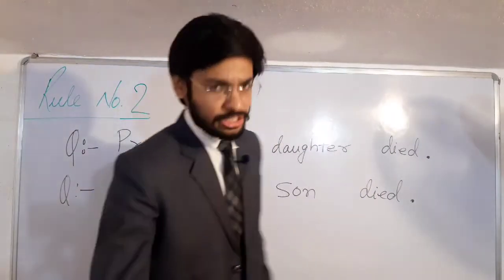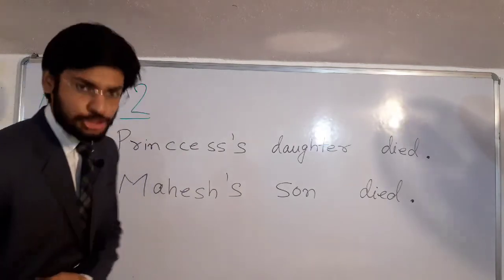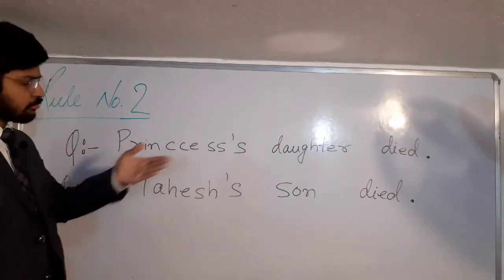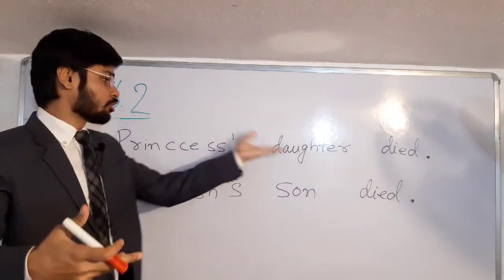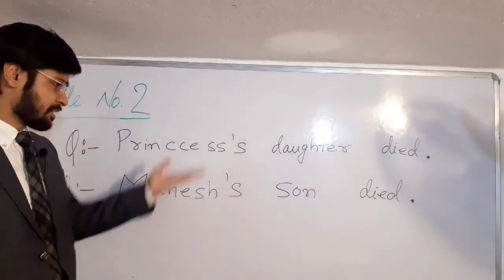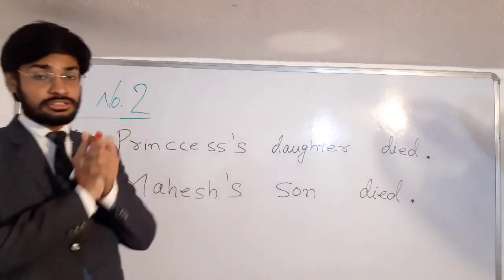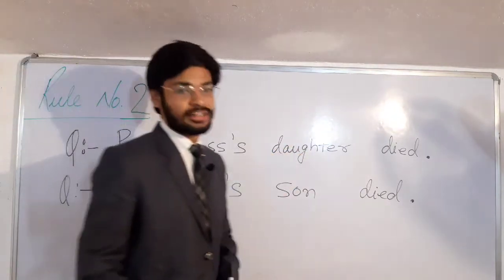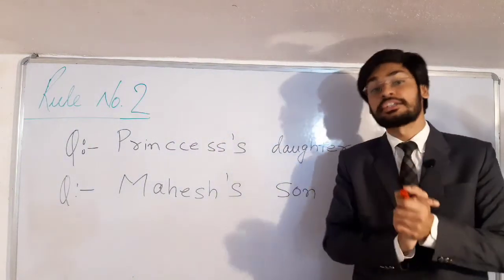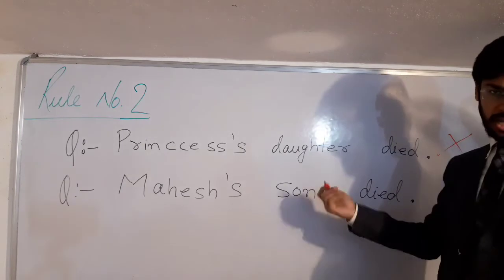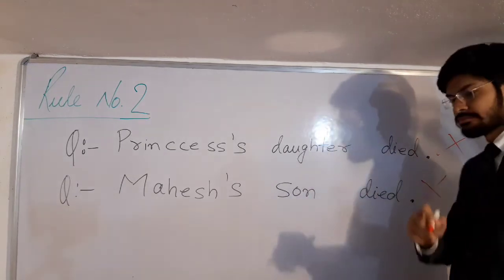Now moving on to the next rule, rule number 2. See, the questions for rule number 2 are: first question says, princess's daughter died. रानी की बेटी मर गई. महेश का बेटा मर गया. So these are two different questions. Please tell me, is the first sentence correct or not? See, the first question is wrong, as well as the second question is also wrong.